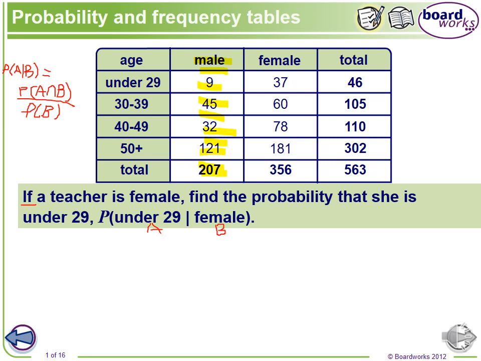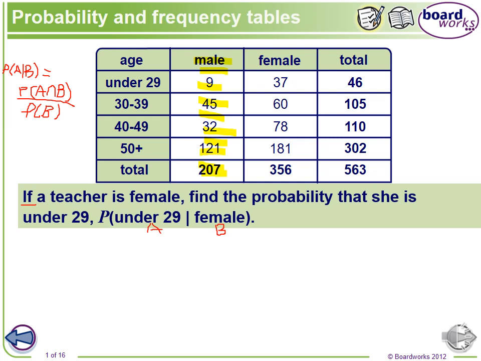So let's use the formula. The probability of A given B will be equal to the probability of A intersect B. What does A intersect B mean? That means they are both happening: under 29 and female. So how many females under 29?